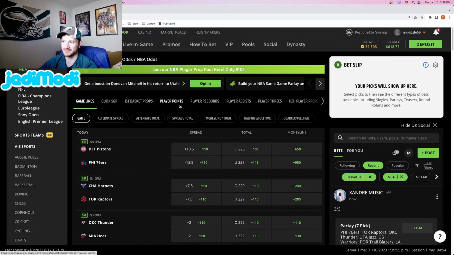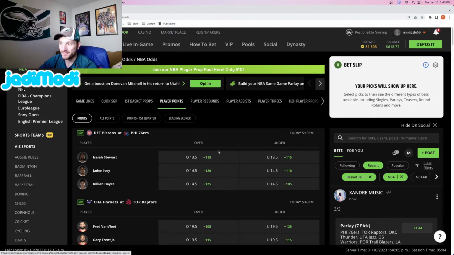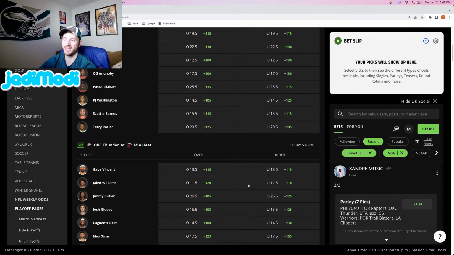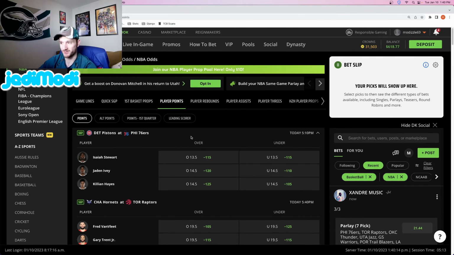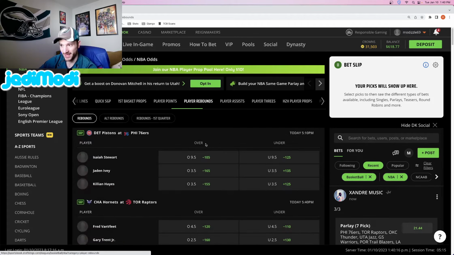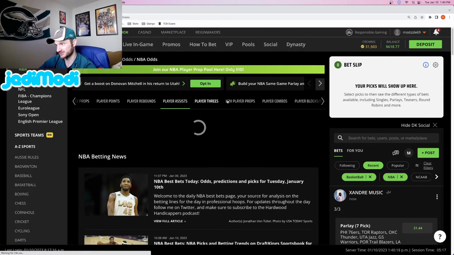Well, what DraftKings allows you to do is if you just click on the market you're looking for, so in this case, let's pretend we're looking for player points. You just click that, and then it pulls up the player points market for every single game. So you don't need to scan each game individually. You can do it for every game, and you can do that for every player prop, rebounds, assists, 3-pointers.